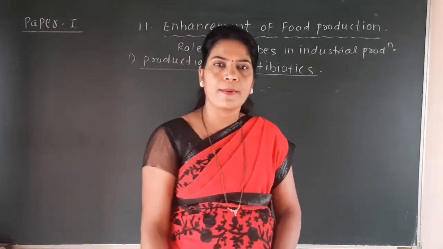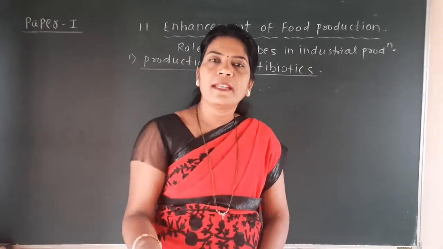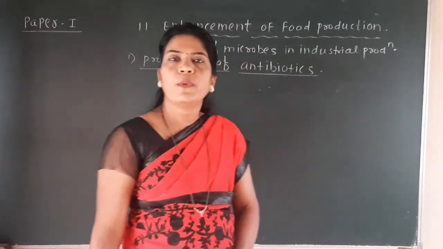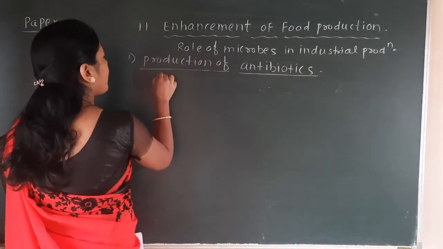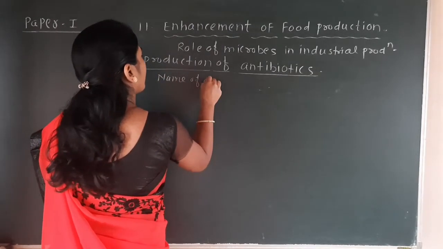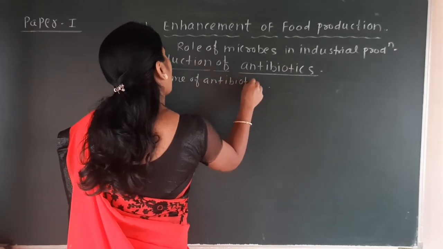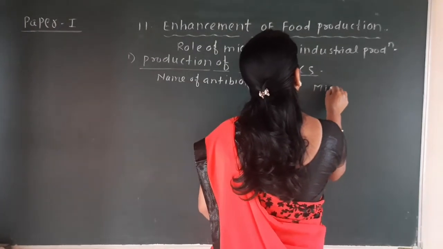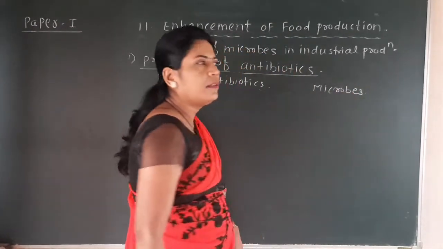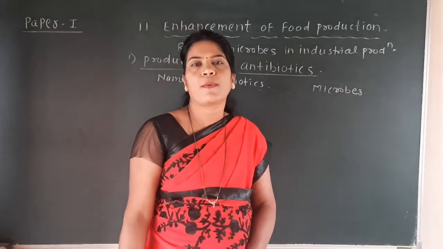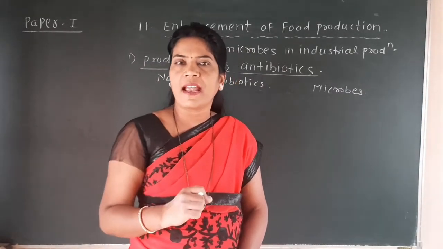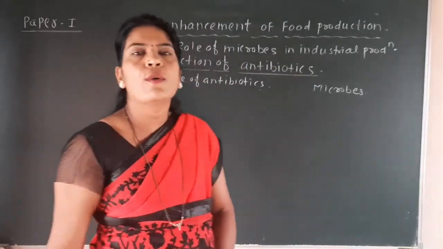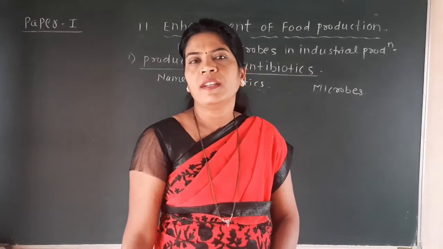There are various types of antibiotics produced on a large scale in industry, for example chloromycetin, streptomycin, griseofulvin, penicillin. These antibiotics are produced by microbes. So first we will see the names of the antibiotics and the microbes which produce them. There is a very large list, so you have to remember first the name of the antibiotic, then which microbes produce it.